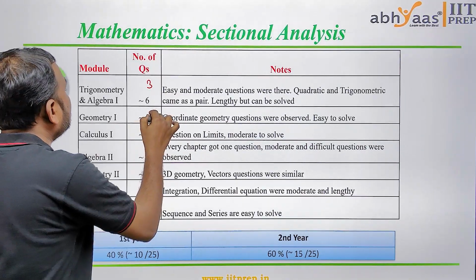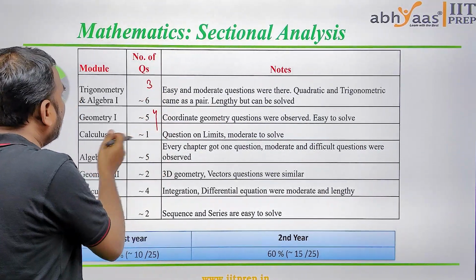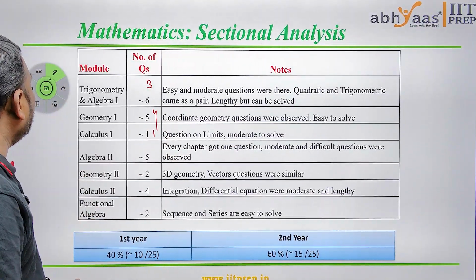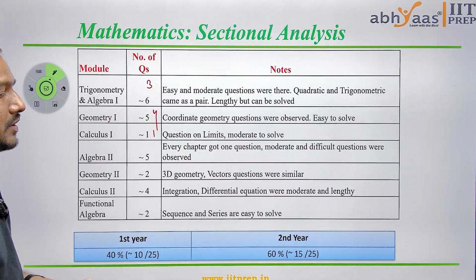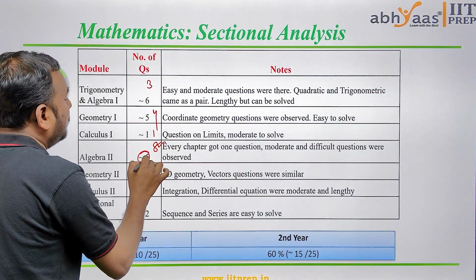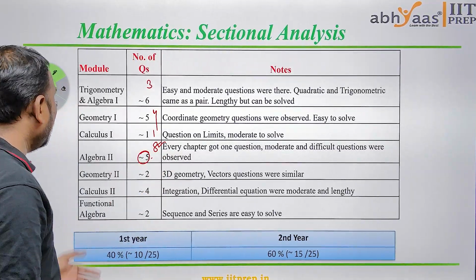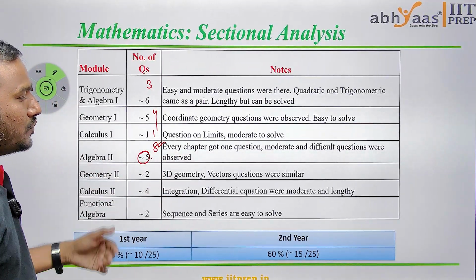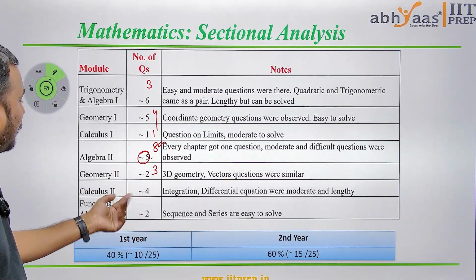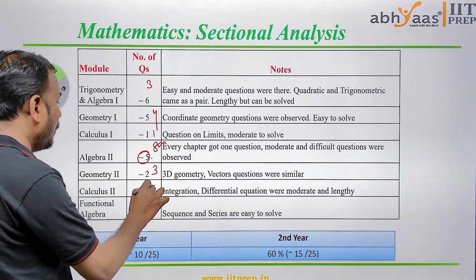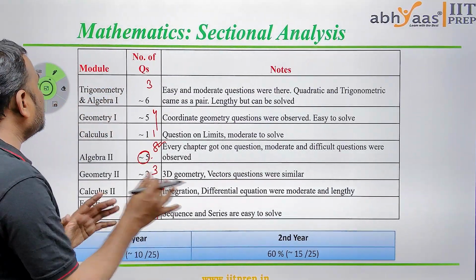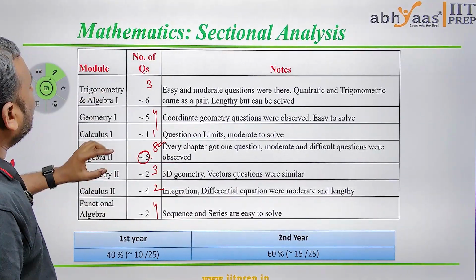We have seen 4 questions here in the morning shift, and in calculus 1, one question in the morning shift, and the same 1 question here. In algebra 2, we have almost 8 questions in the morning shift, but it was 5 questions in the evening shift. In geometry 2 we have 2 questions in the morning shift, and it will be 3 here. In calculus we have 4 questions in the morning shift, and it was 2 here. In functional algebra we have 2 questions in the morning shift, and we have 4 here, which shows you the observations.